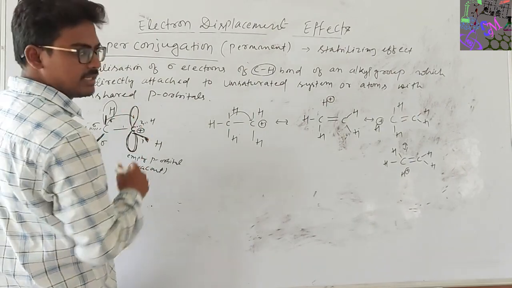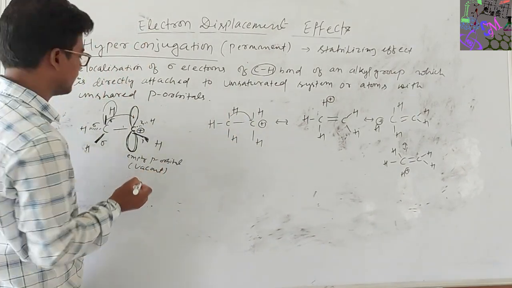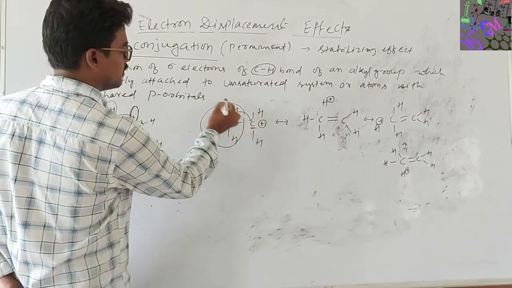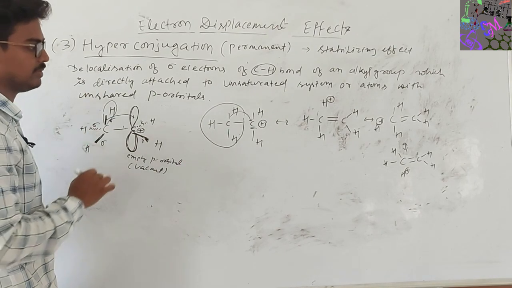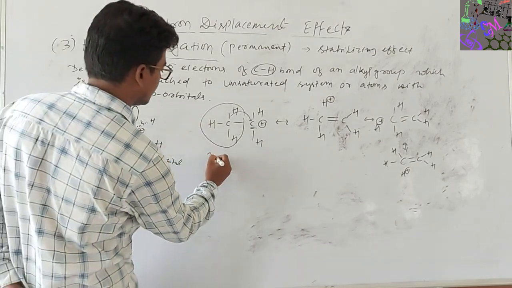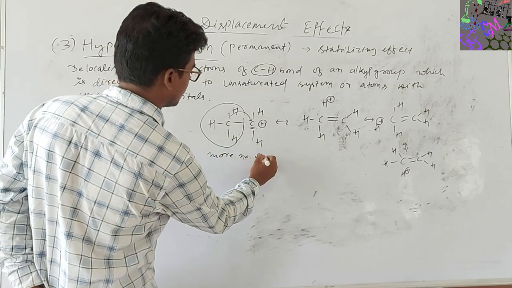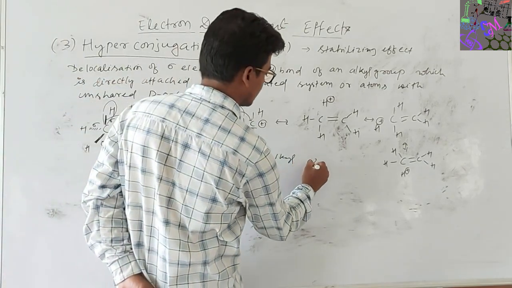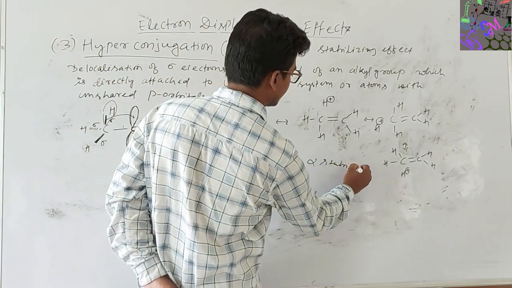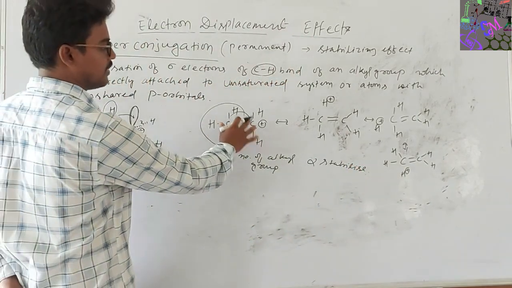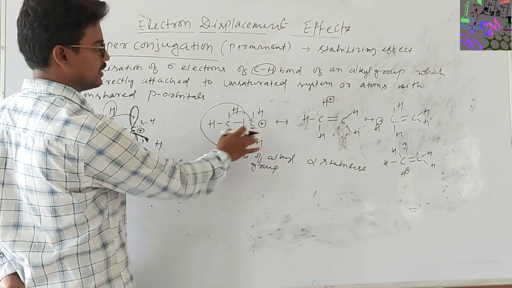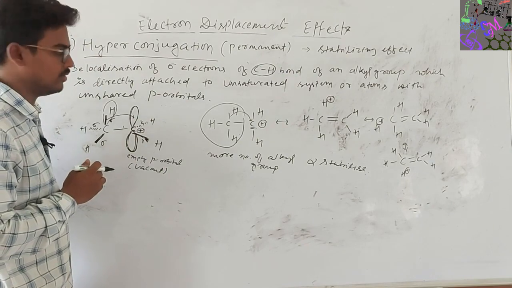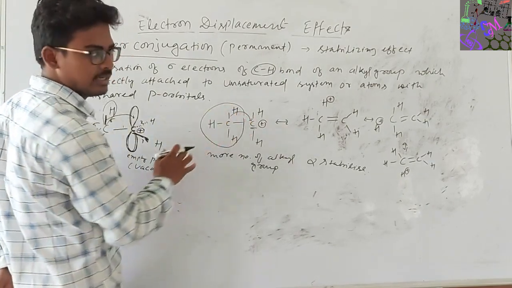And what is the application? If this carbon contains more alkyl groups, here it contains one alkyl group, then the compound will get more stabilized.